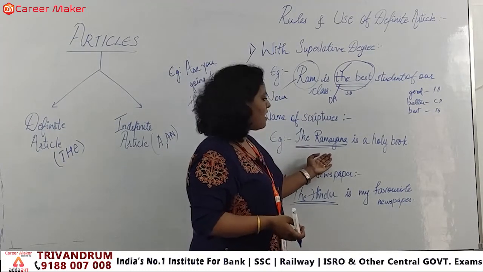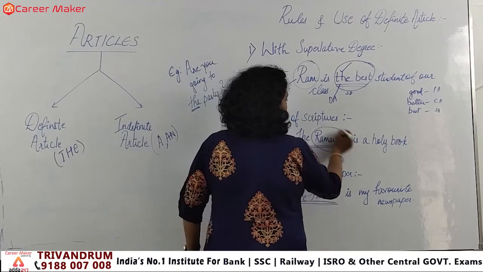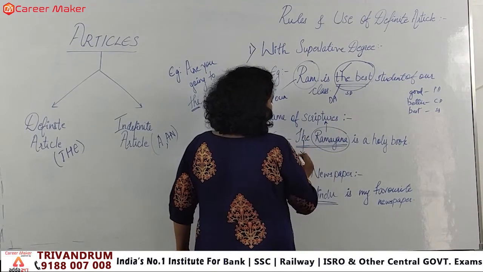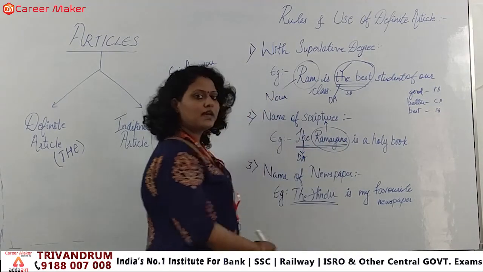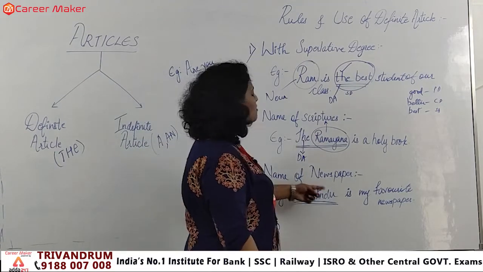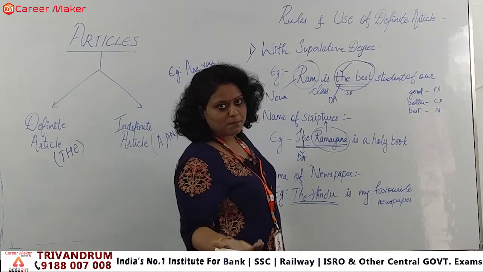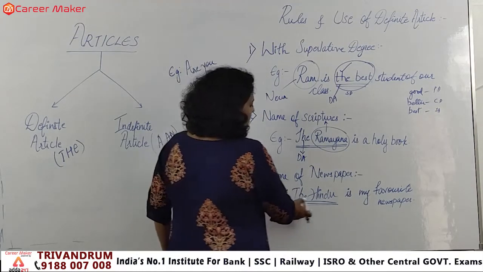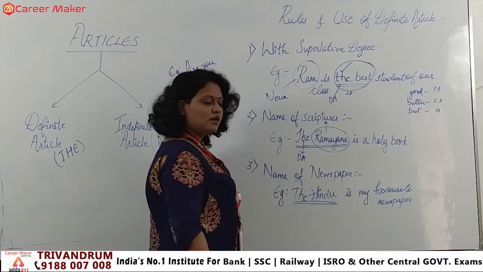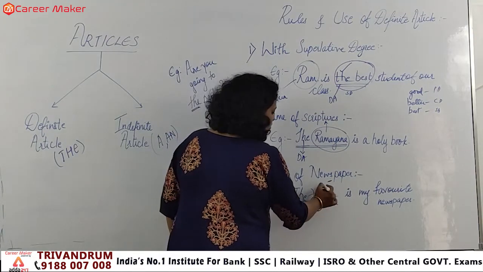The definite article. So here what is given? The Ramayana is a holy book. Which is the scripture mentioned? This is the scripture. Clear? This is the scripture mentioned there, and with that we have applied the definite article. In the same frame, the third one that we have is the name of a newspaper. If we are using any name of a newspaper, clear? What is given? The Hindu is my favorite newspaper. The newspaper mentioned here is Hindu, right?